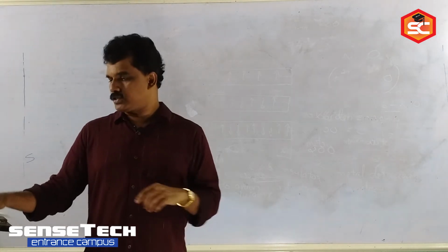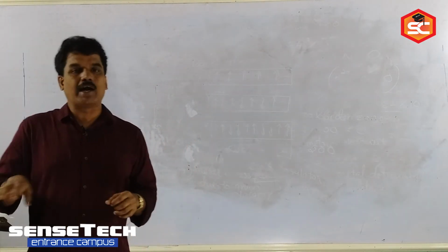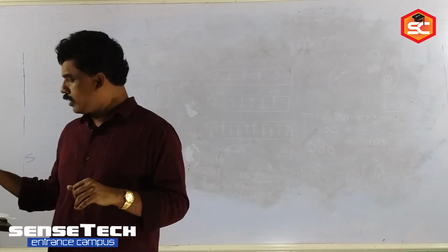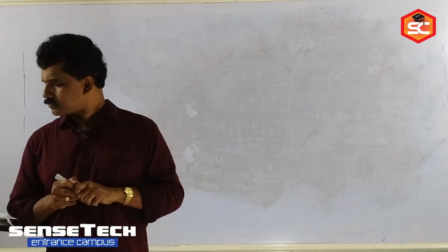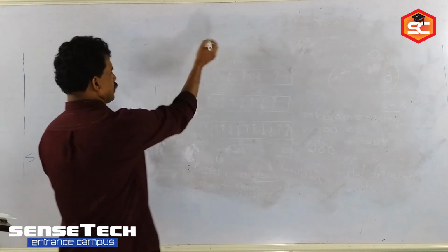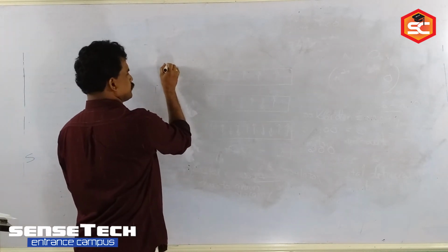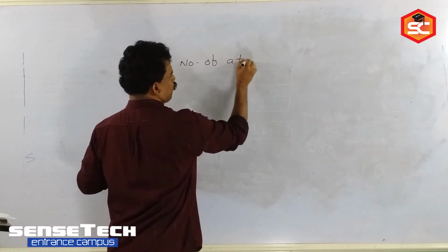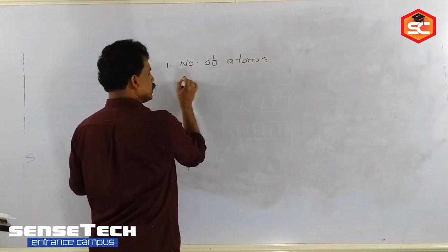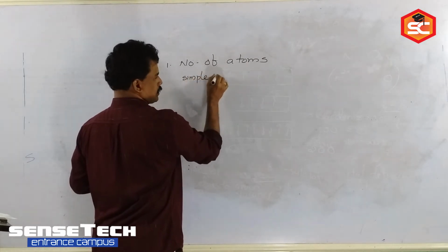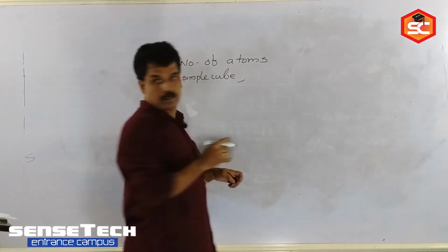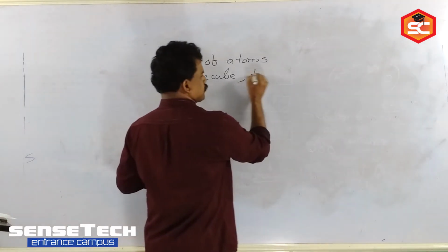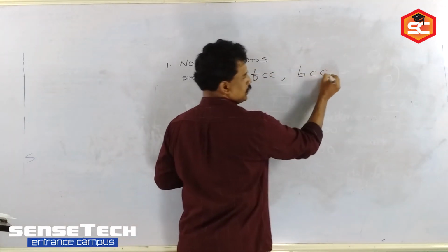Yes. Second question. The number of atoms per unit cell in a simple cube, face-centered cube and body-centered cube are, respectively. First they given simple cube, second face-centered cube, FCC, and then body-centered cube.